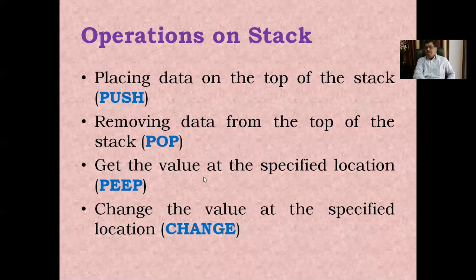Suppose we specify some location, and we want to access which value is available at that location. Getting the value of the specified location is the peep operation. Changing the value in the specified location, replacing the existing value with some other value, is the change operation.